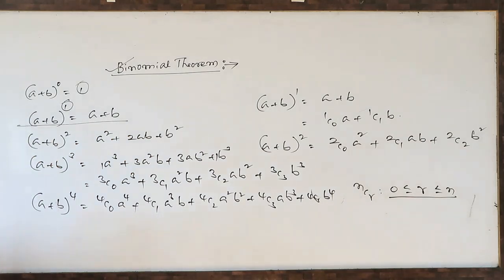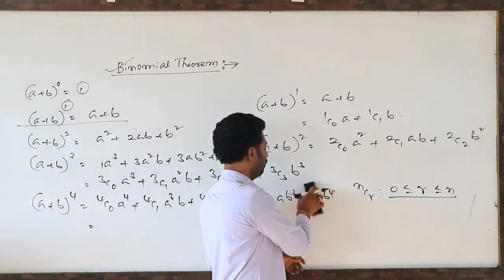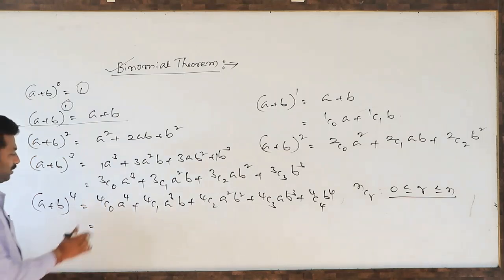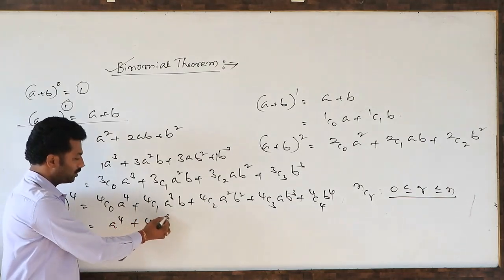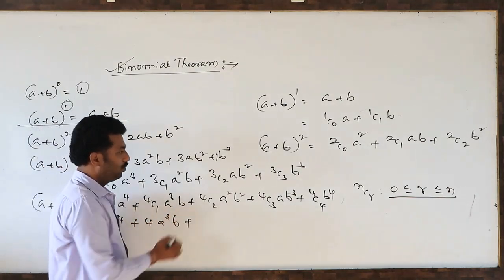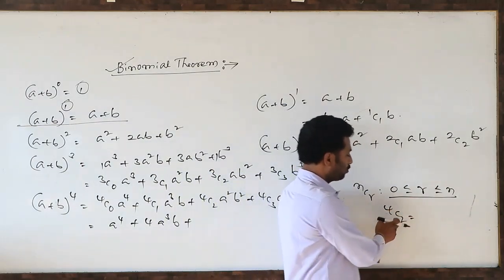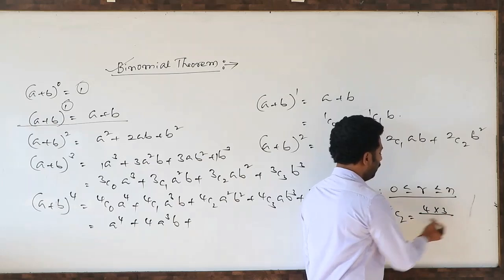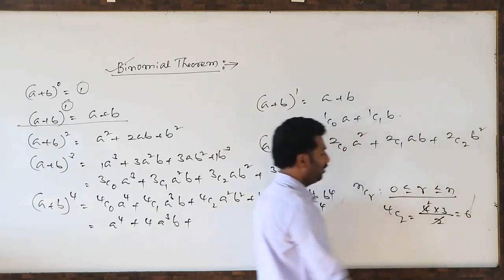If you want, you can simplify it. Previously, what we wrote for (a + b)^4 was the coefficients 1, 4, 6, 4, 1. If you want, you can check. So 4C0 means 1, nothing but a^4, plus 4C1 means 4, that is a cubed b. 4C2, how to write 4C2? The suffix 2 means we reduce from 4 two times: 4 into 3 divided by 2 factorial, which is 2. After cancelling, it will be 6.